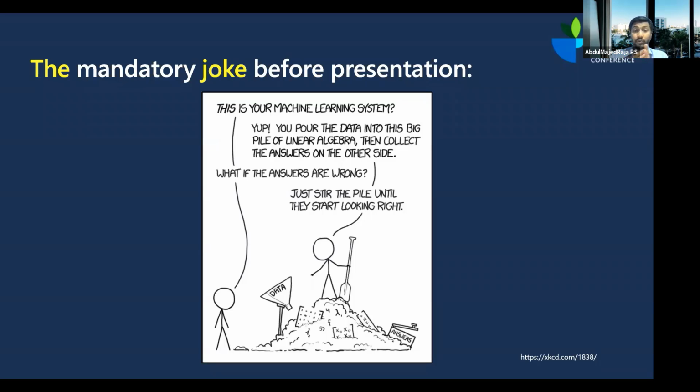Person A asks, "What if the answer is wrong?" Person B says, "Oh no, simple. You just stir the pile and start looking for more answers," which is kind of an insider joke within the data science community. Sometimes, if data scientists don't get the answer they were initially looking for, they start looking for more answers, because ultimately they want to show something. Everyone tries to impress their boss, so even if you don't have what you're looking for, you still try to show something. That is how some people do it, which is not entirely right, and that is what this joke is about.